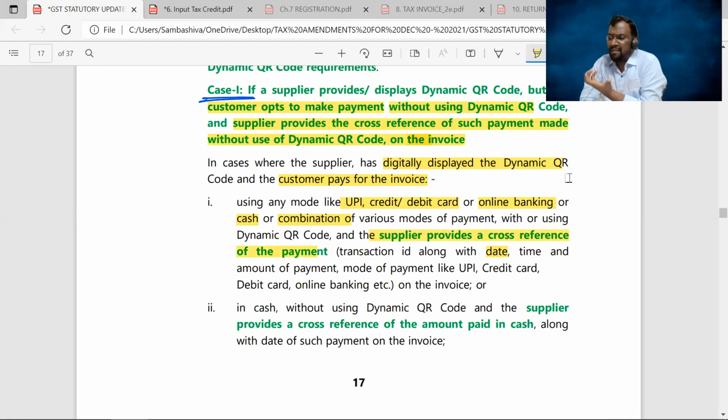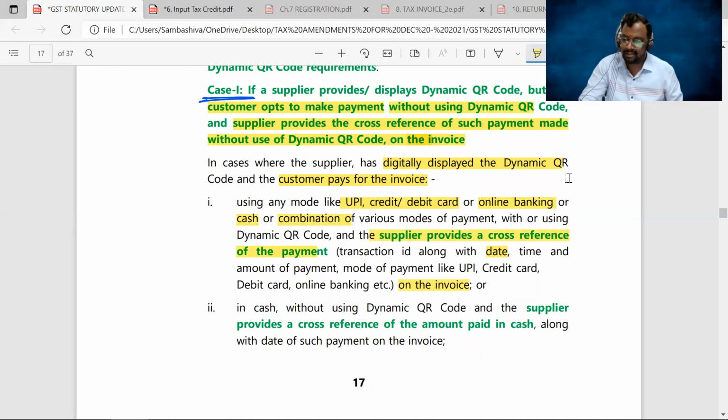That means the transaction details, how the recipient paid that amount: the transaction ID, date, time, amount of payment, payment mode, everything should be there on the invoice. In that scenario, the dynamic QR code provisions are said to be satisfied.